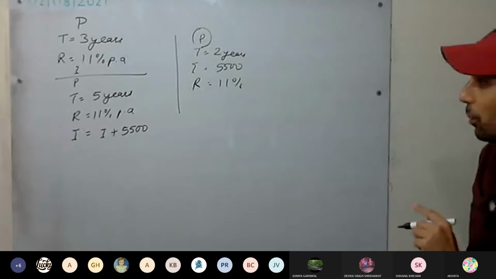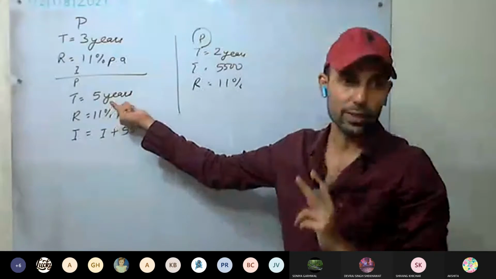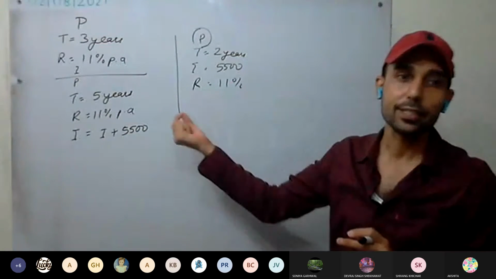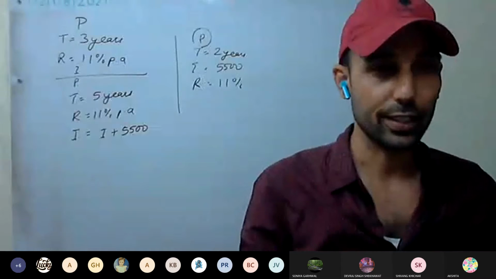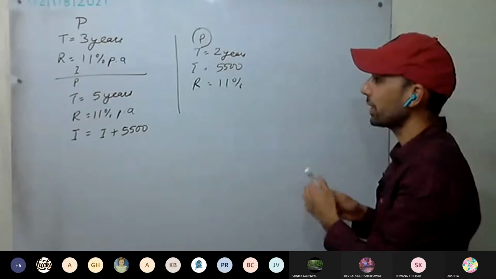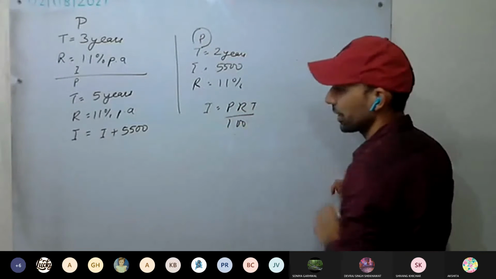This is the shortcut method, because whatever increase in interest there is, it is because of the increase in time, that is, 2 years. Therefore, we can easily calculate the principal. This we can apply only in the case of simple interest. Is this clear? You can calculate using I equal to PRT upon 100.